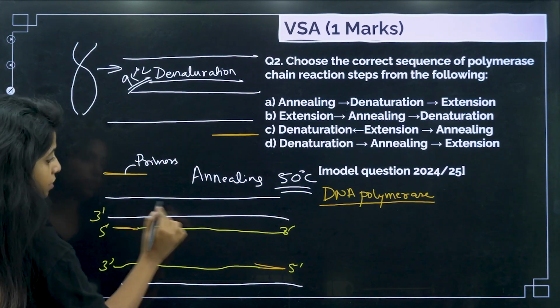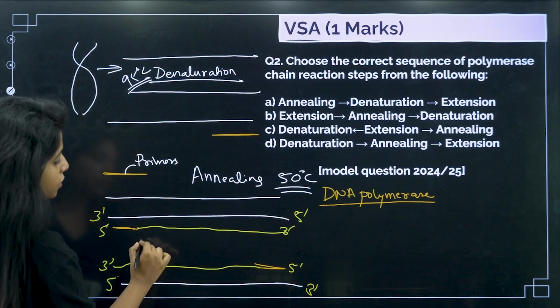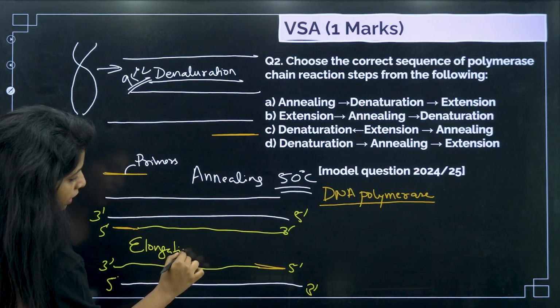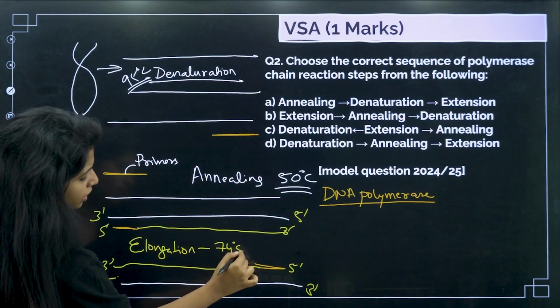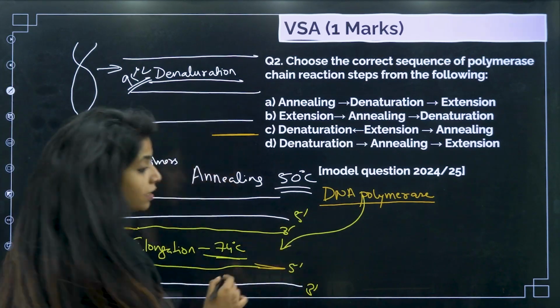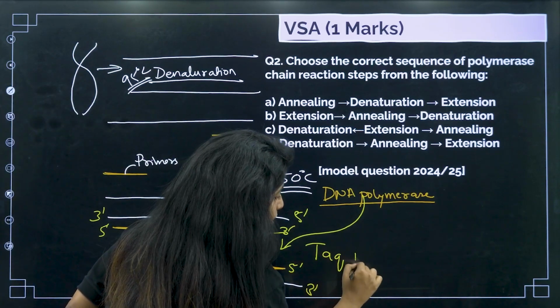Okay, so this will be 3', it will be 5', this will be 5'. This step is known as basically what? Elongation. Elongation again requires almost 74 degrees Celsius. And this is done by DNA polymerase, but in PCR there's a specific type of DNA polymerase. You call it Taq polymerase.